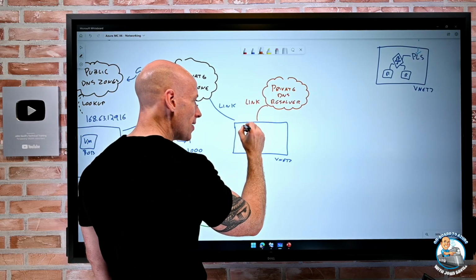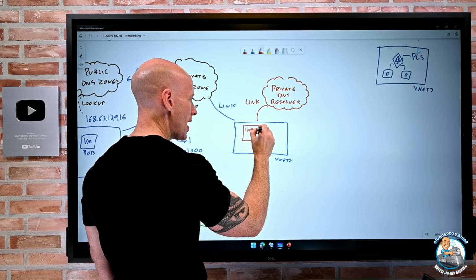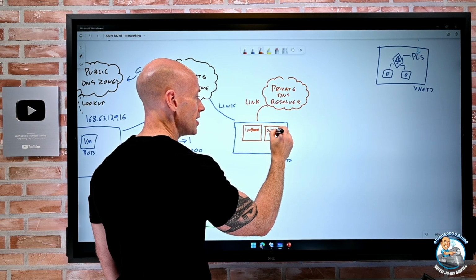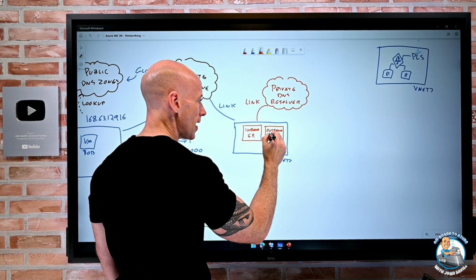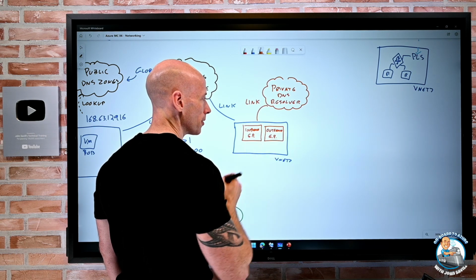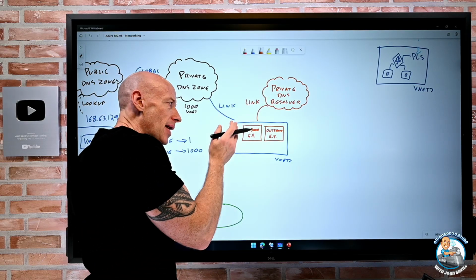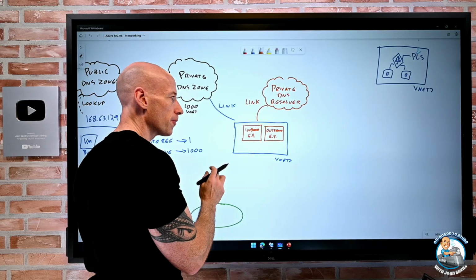It can do inbound and it can do outbound. I don't have to use both, but if I do, I need a subnet for each into which it can create endpoints, an inbound endpoint and an outbound endpoint. So I create this private DNS resolver and I create an inbound and an outbound endpoint. I could have one or I could have both.